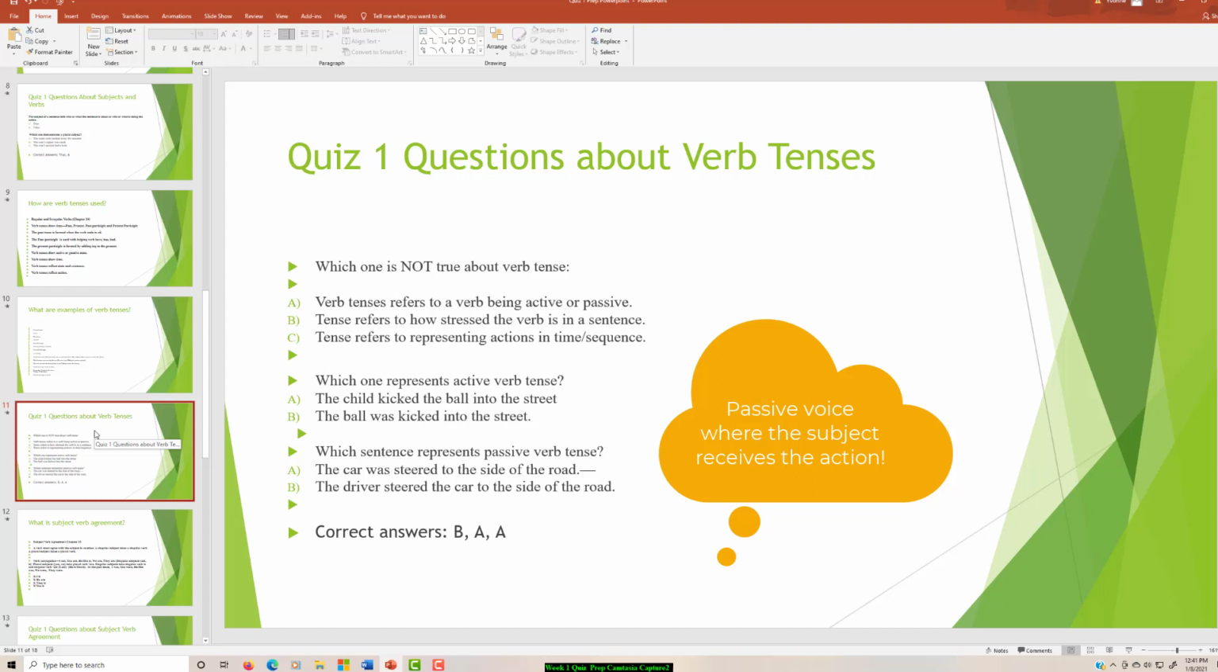So here the car is receiving the action. When the subject is receiving the action, like the car is being steered by something, then it is passive voice. And when the subject is doing the action, like the child kicking the ball, then that is active voice. And so for your quiz, you have to be able to know if the subject is receiving the action, passive voice, or doing the action, active voice.